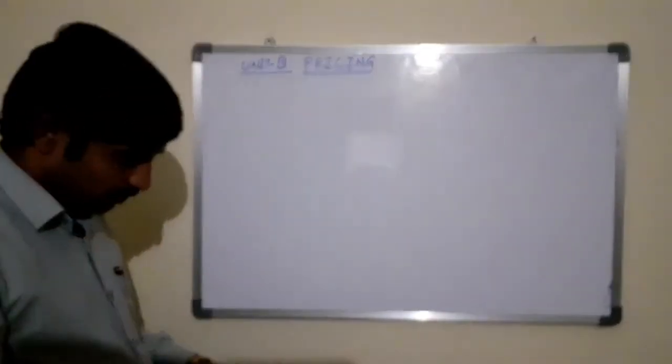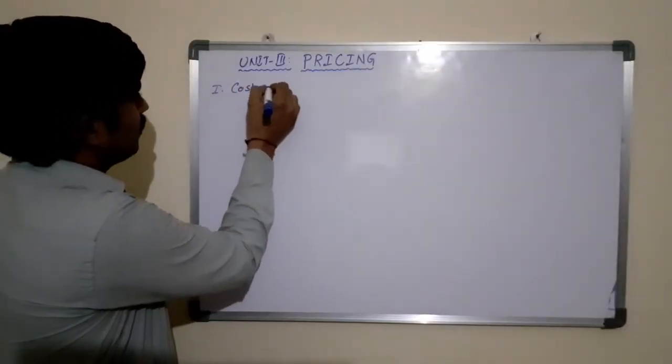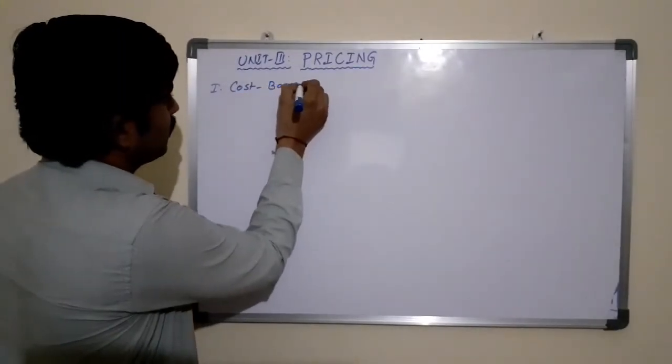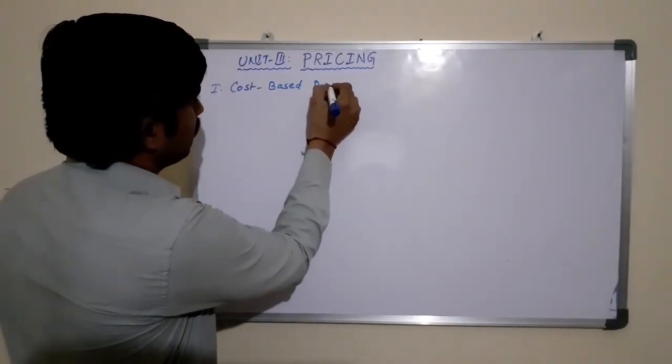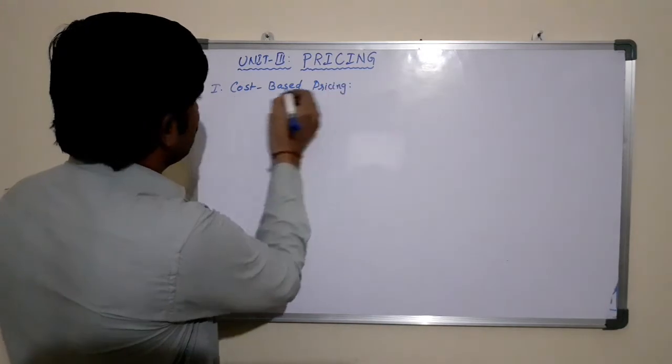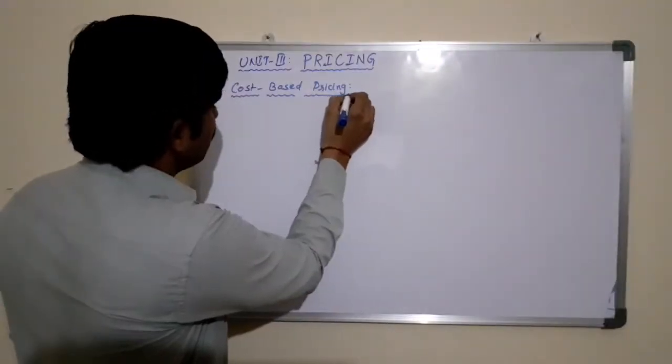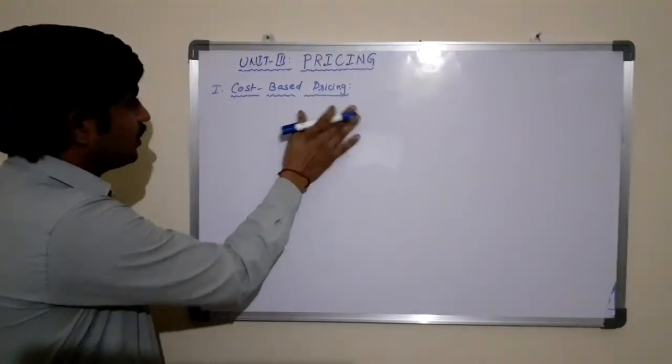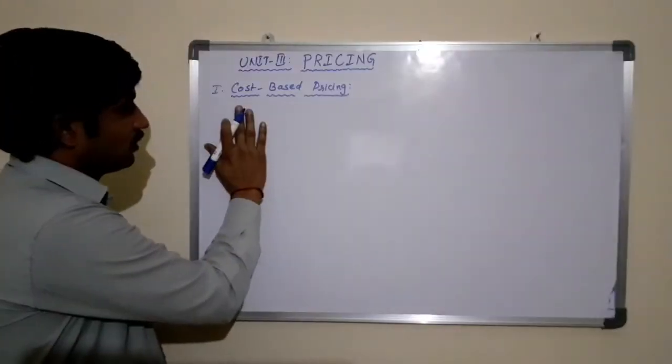The first method of pricing is cost based pricing method. See, the name of the pricing method reveals that the price is fixed on the cost basis.